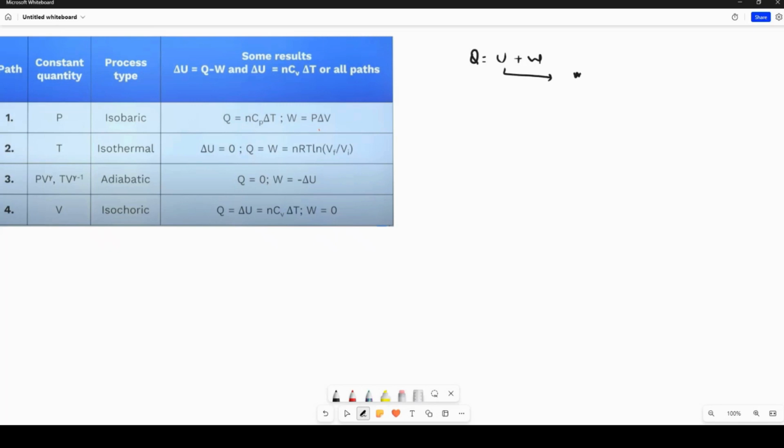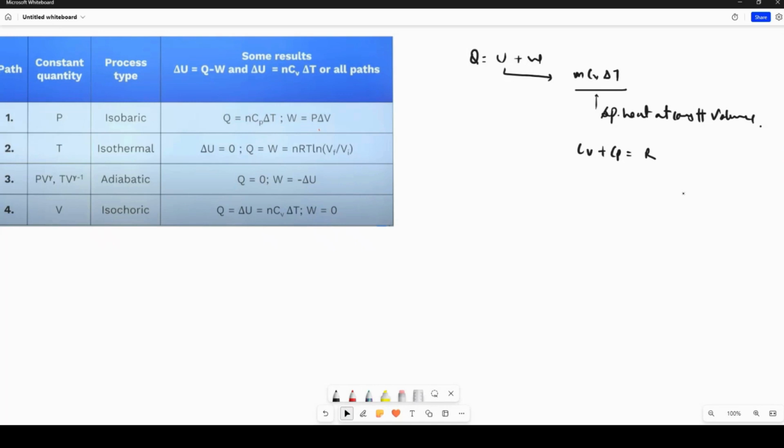This is n CV delta T. CV is specific heat at constant volume. And CV plus CP is equal to R.